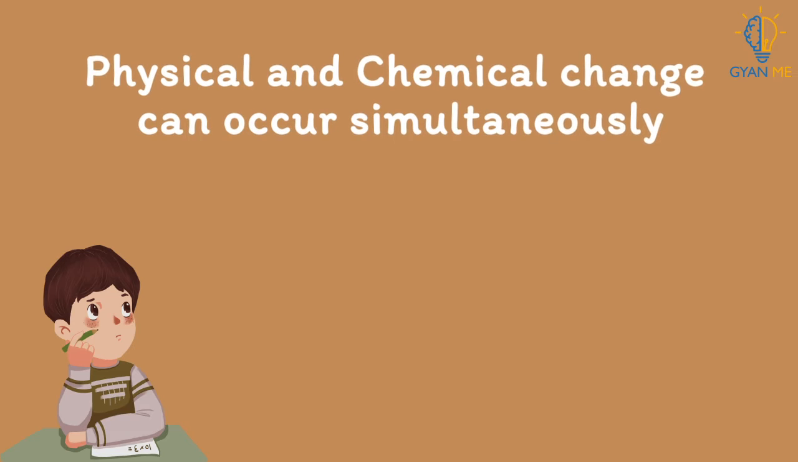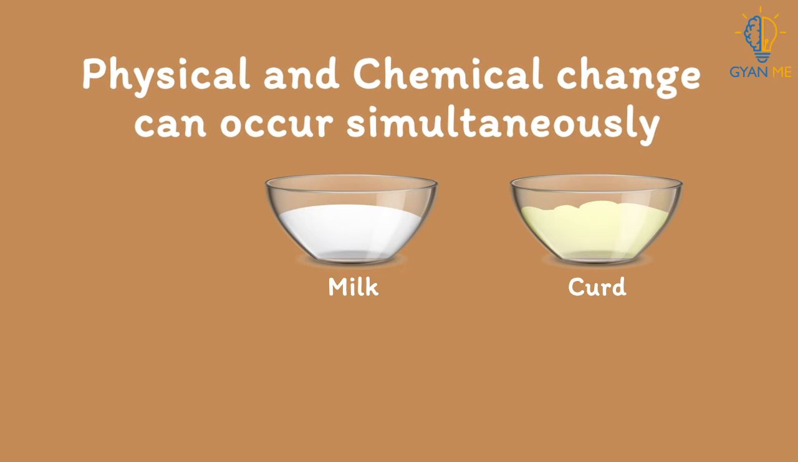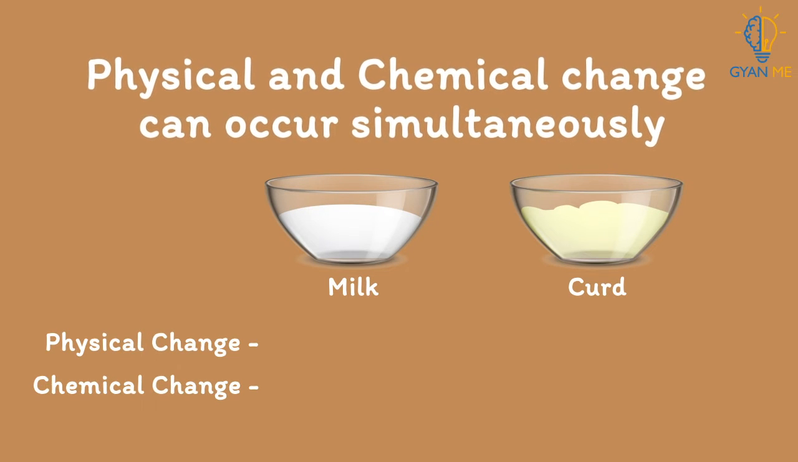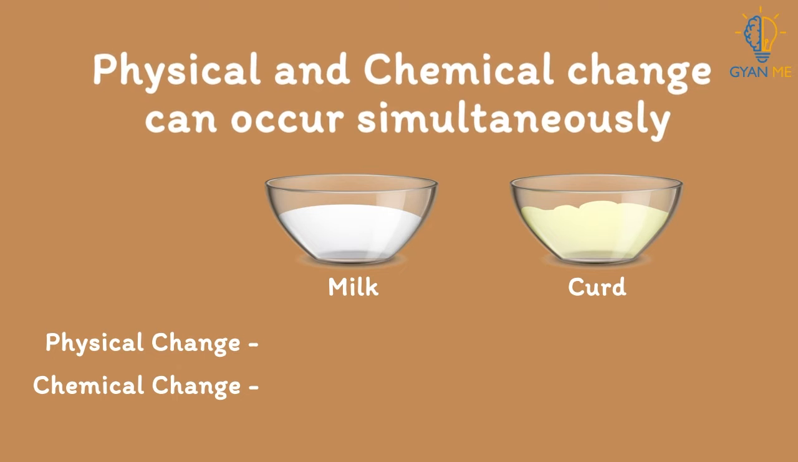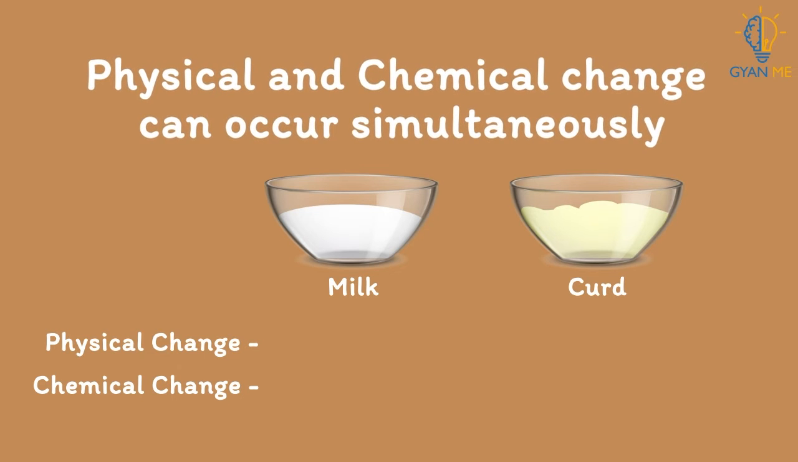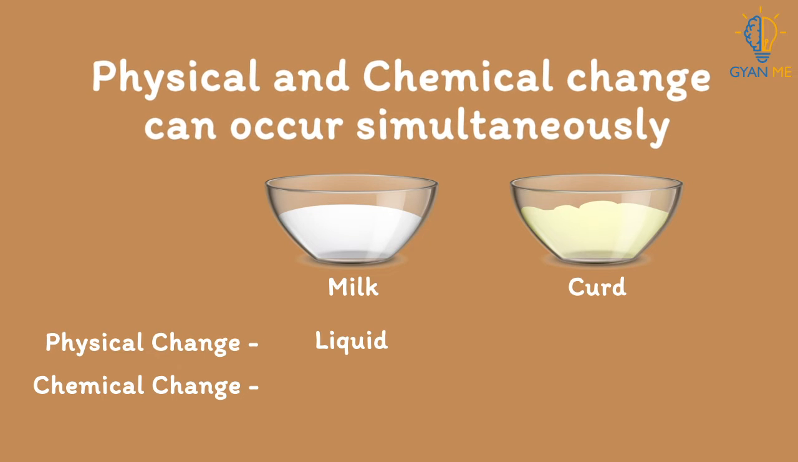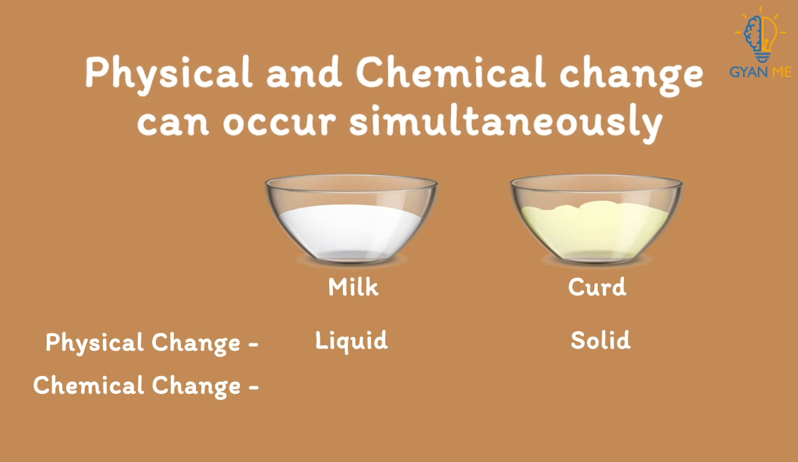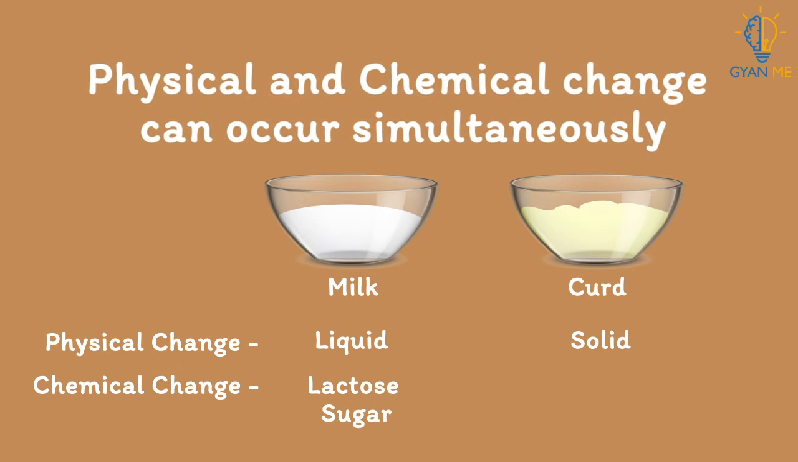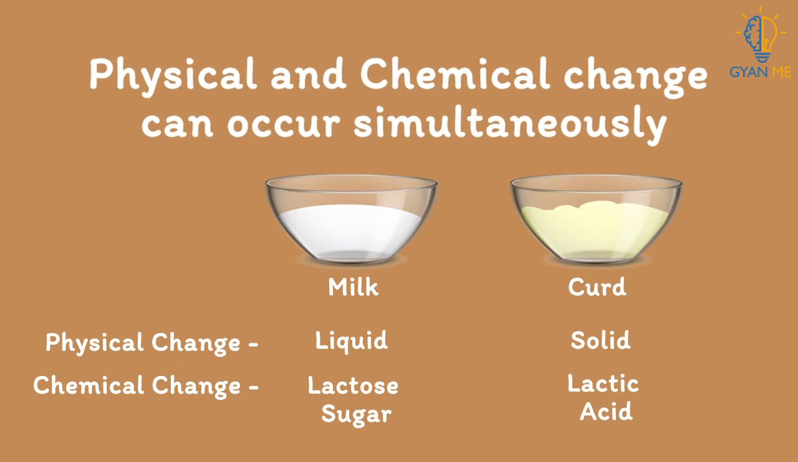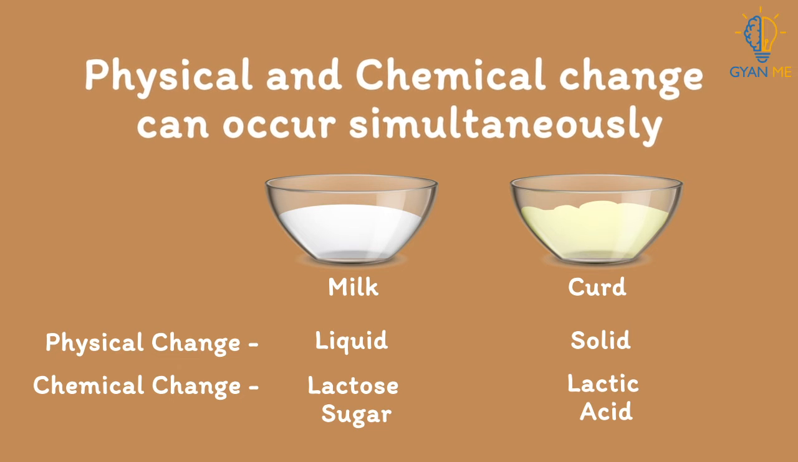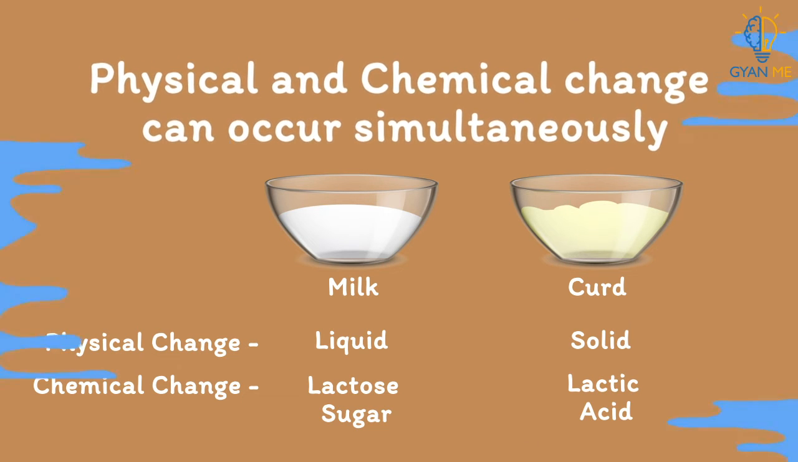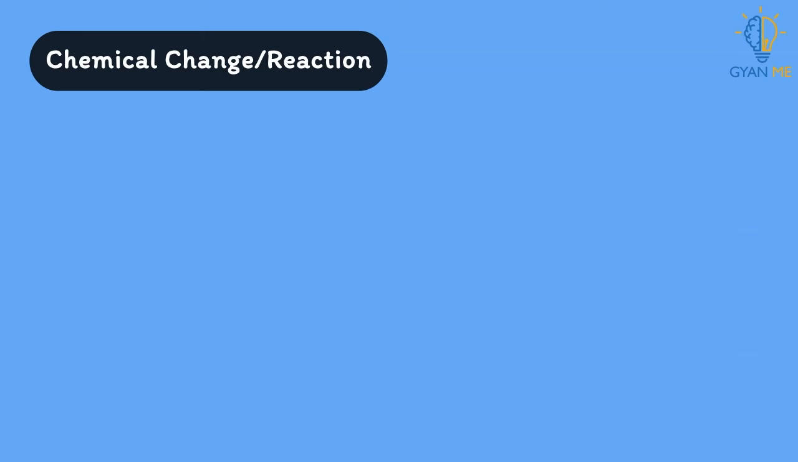Also remember students, physical and chemical change can occur simultaneously. For example, when milk changes into curd, both physical and chemical change happen at the same time. We see that milk is liquid while curd is solid. This is a physical change. Where milk has lactose sugar while curd has lactic acid as its chemical component.